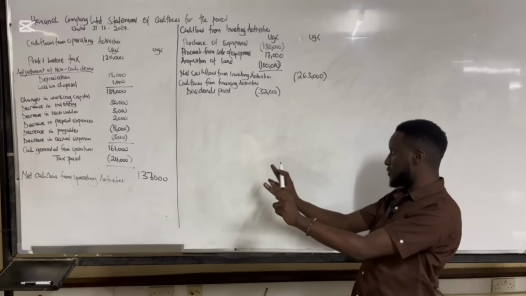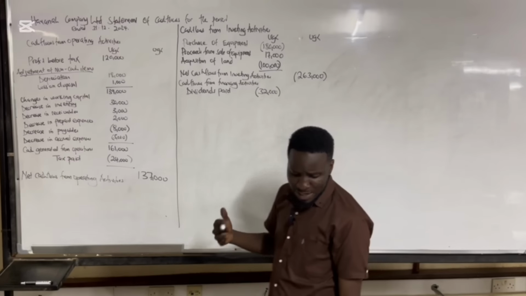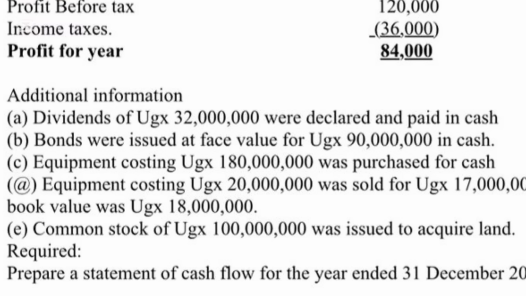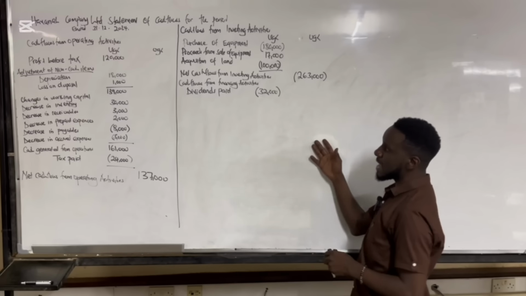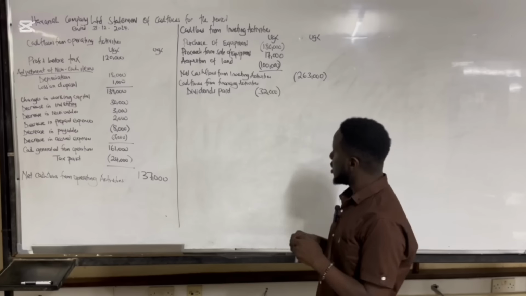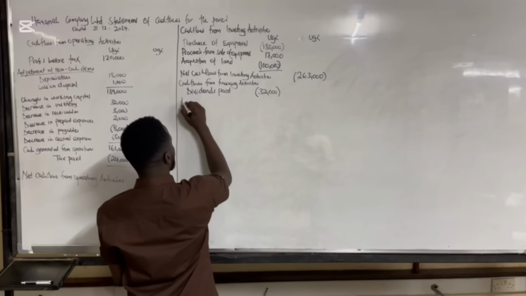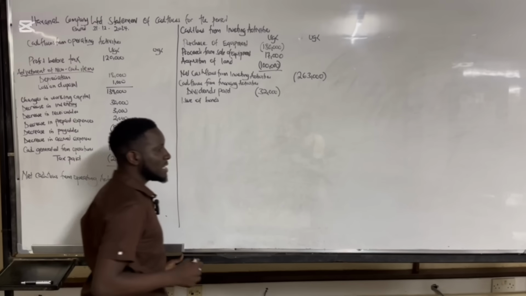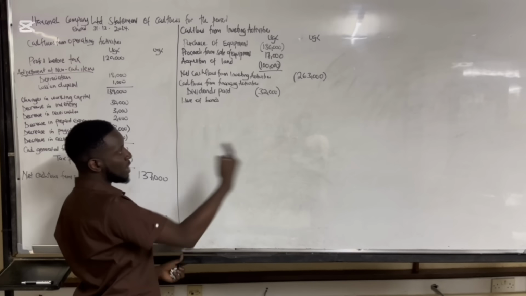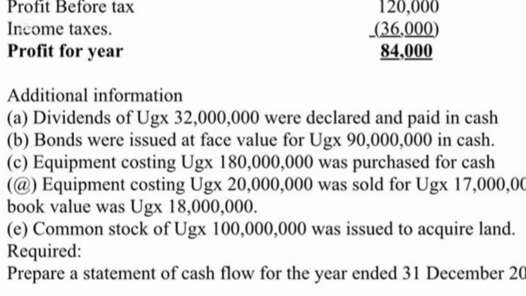And then, in the same question, they're telling us that bonds were issued at a fair value of Ghana shillings 90,000. Now, once bonds are being issued out, it means actually we are receiving money. So once bonds are being issued out, we say issue of bonds. So they're saying that they were issued at a fair value of 90,000.